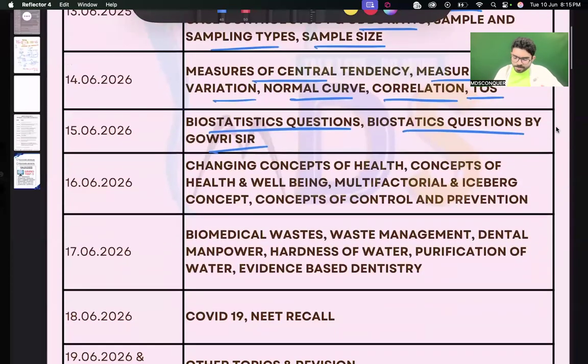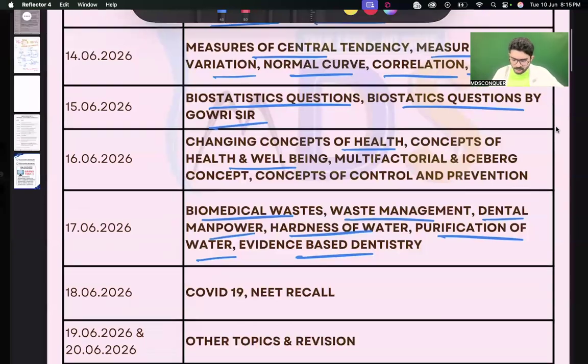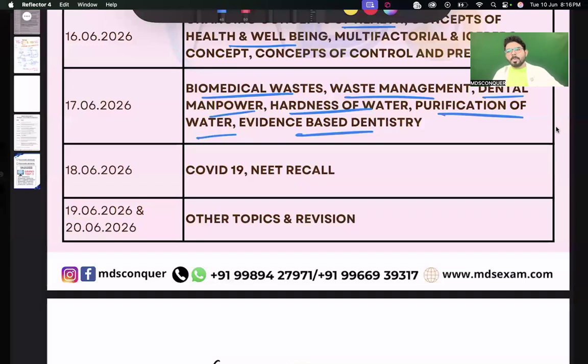Then you have health-related concepts of health and well-being. You are very well familiar with all these concepts. Whenever you are not happy with your concepts of a particular topic, Shobhan Peter is the source of reference, so go back and check it. Again, you have biomedical waste management, dental manpower, hardness of water, purification of water, and evidence-based dentistry, all minor topics. Notes are ready, and a short video of 20 minutes is ready. Sit and spend some good time with the video. Make sure you finish this as quickly as possible.